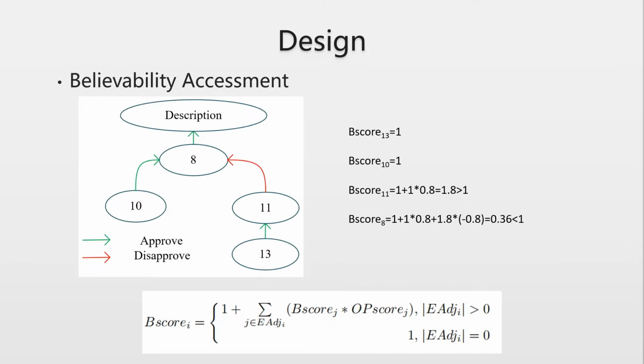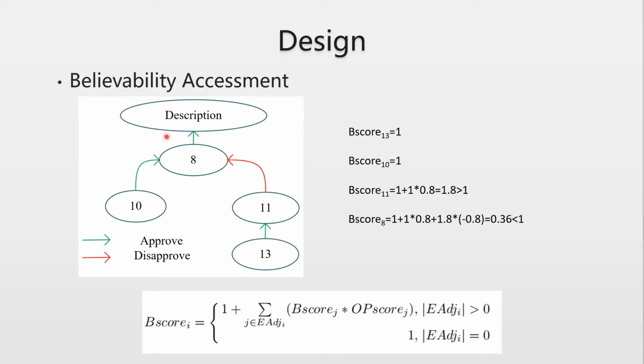As we obtain the sentence opinion score, we can evaluate the sentence believability score based on the evaluation behaviors in the bug report. For comments 10 and 13, as they are not evaluated by any other comments, their believability score can be initialized to 1. Comment 11 is evaluated by comment 13, so its believability score is modified based on comment 13. It can be calculated as 1.8. This value is higher than 1, so it means sentences in these comments are more believable.